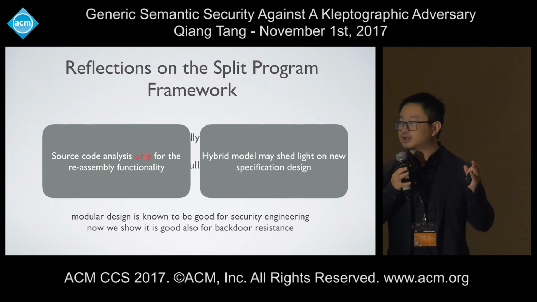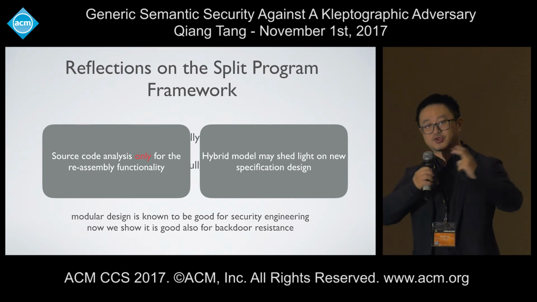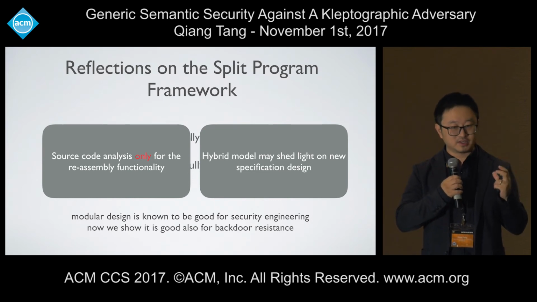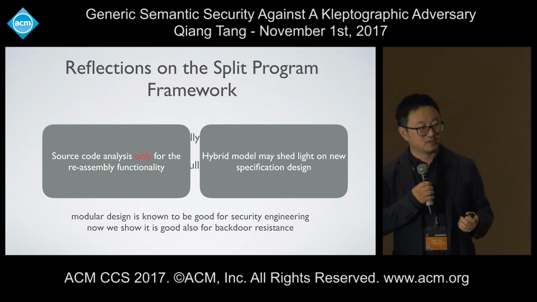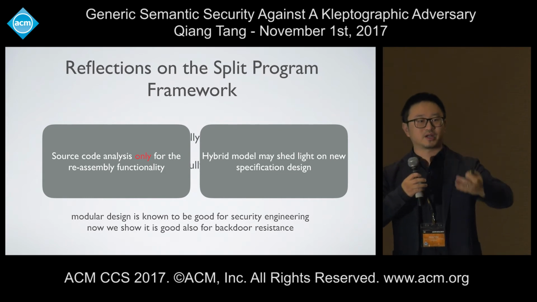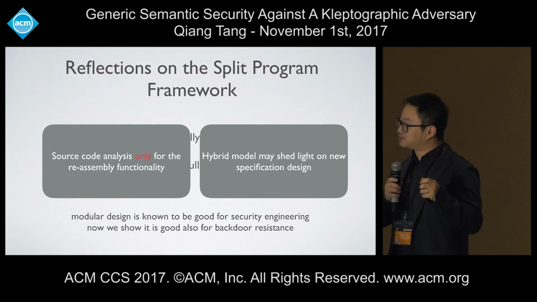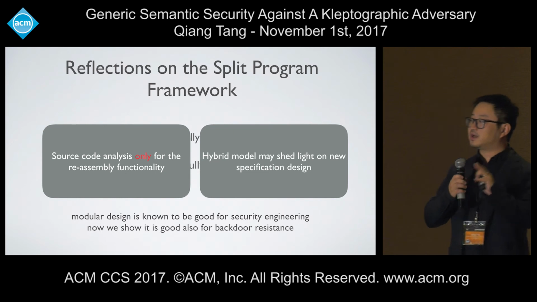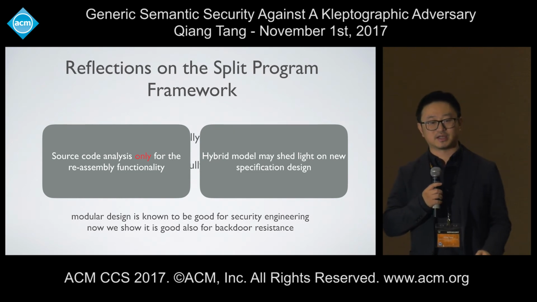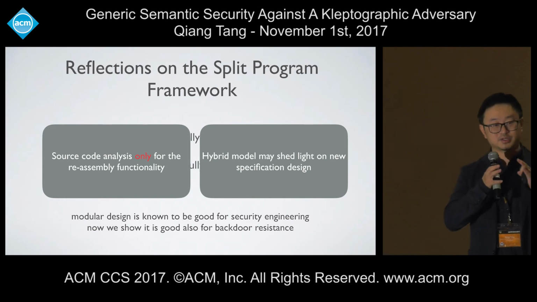All we need to ensure is that we have some piece of code that can securely combine a bunch of components and ensure the right information flow. When this type of code is provided, people can do source code analysis solely on this type of functionality. And then all the other functional components will be used as a black box. This type of hybrid model may shed light on general specification design.